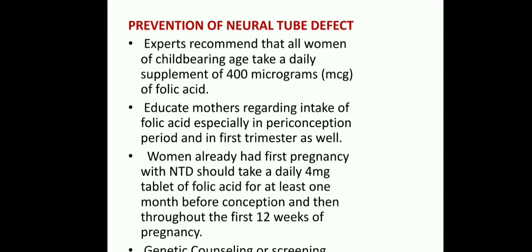Educate mothers regarding intake of folic acid, especially in the preconception period and in the first trimester as well. Women who already had a first pregnancy with neural tube defects should take a daily 4 milligram tablet of folic acid for at least 1 month before conception and throughout the first 12 weeks of pregnancy.